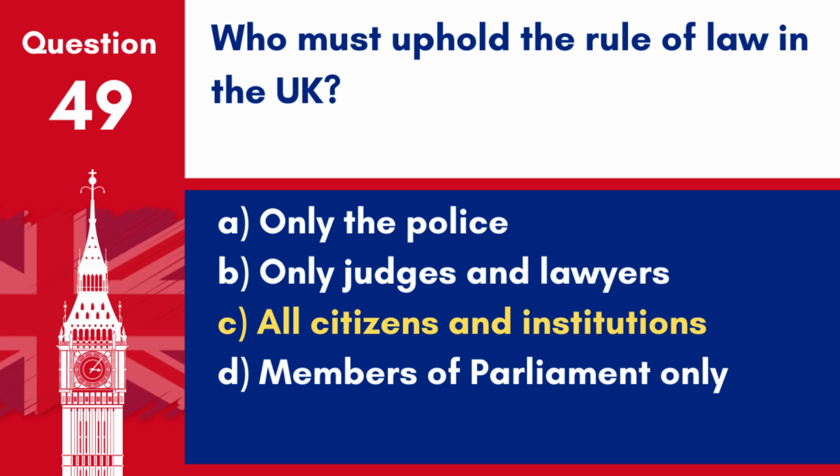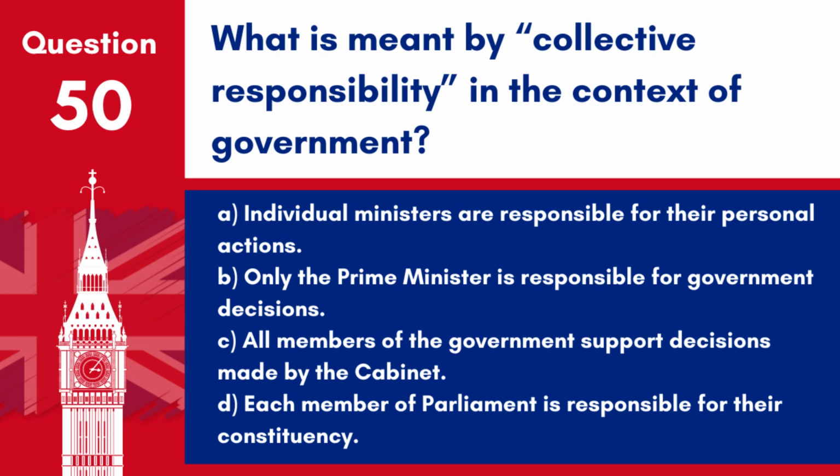Answer. C. All citizens and institutions. In the UK, everyone, including those who make the laws and those who enforce them, must follow and uphold the rule of law.